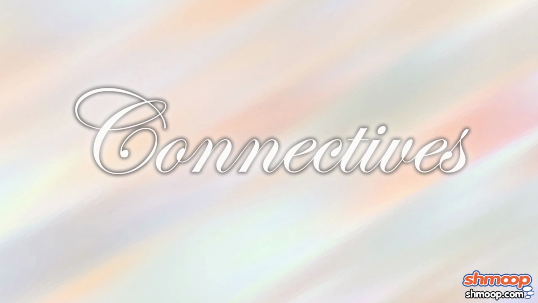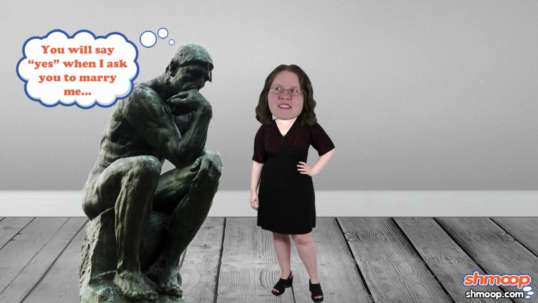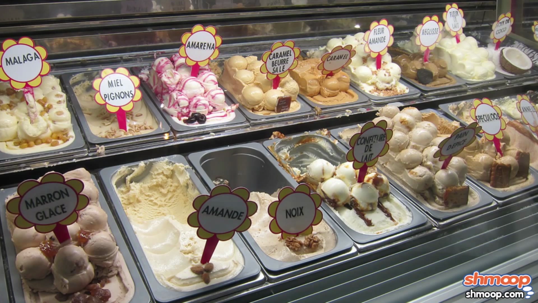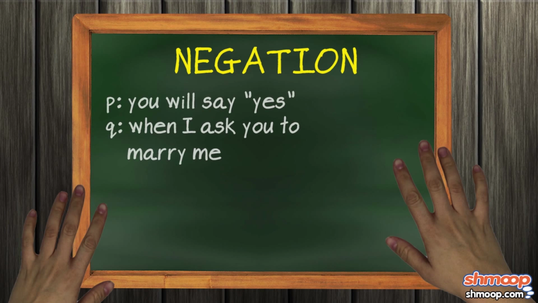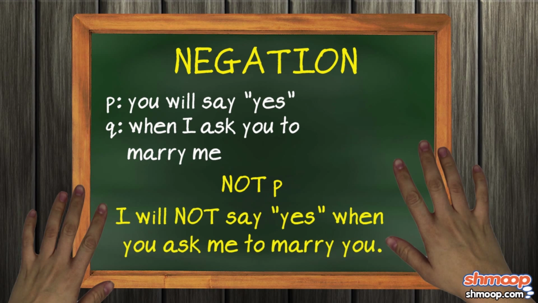What about connectives? Well, connectives connect. So think about our big question popping here. P, you will say yes. Q, when I ask you to marry me. There are only three connectives. The first is negation, not P, as in I will not say yes when you ask me to marry you.